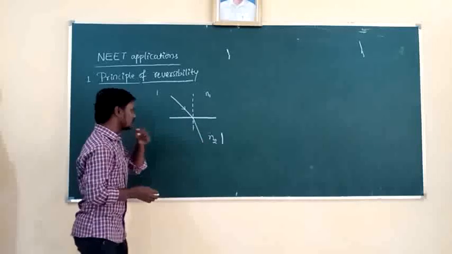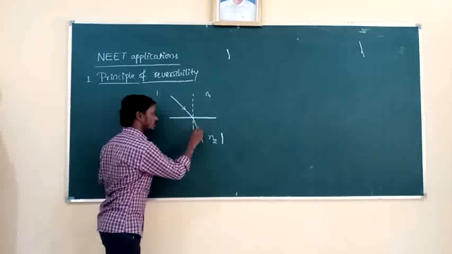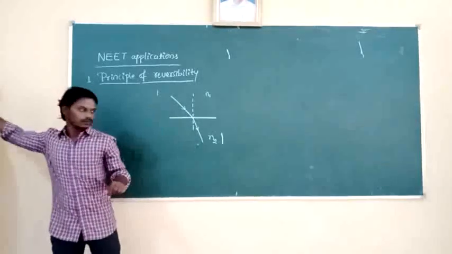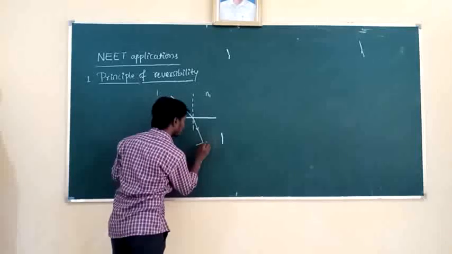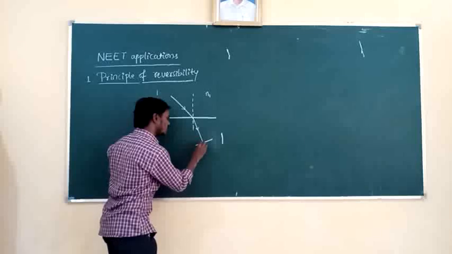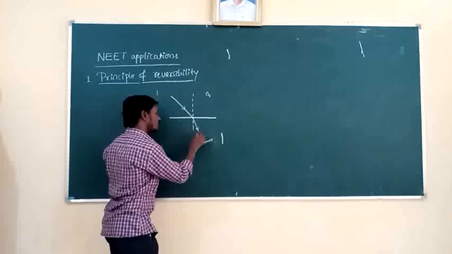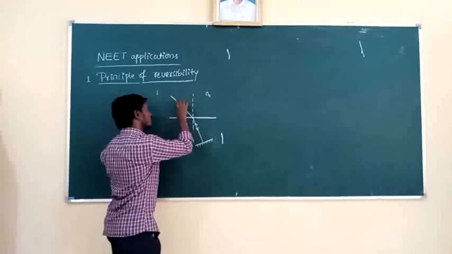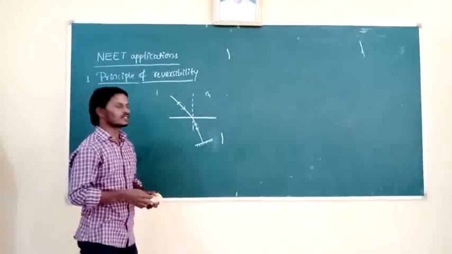I will place the mirror in the path of the refracted ray. It is the refracted ray. Now I will place the plane mirror here. So how does the light fall on the plane mirror here? The light is incident normally. If the light is incident normally, then the light reflects normally. So after reflection, the ray retraces its initial path. This is called the principle of reversibility.